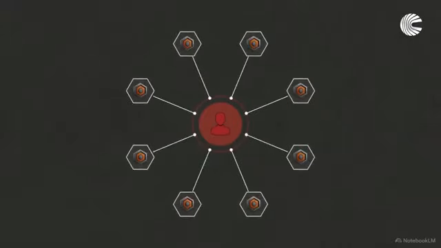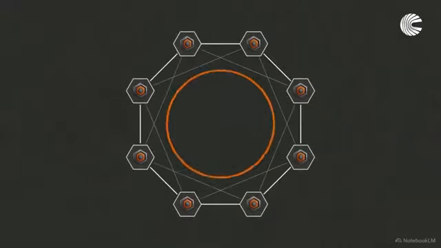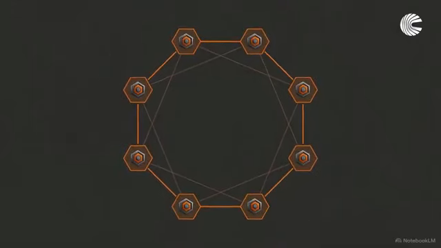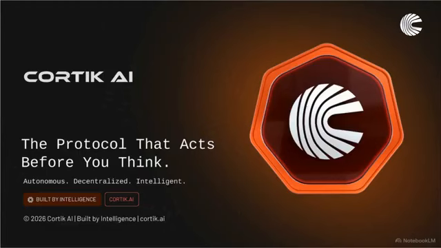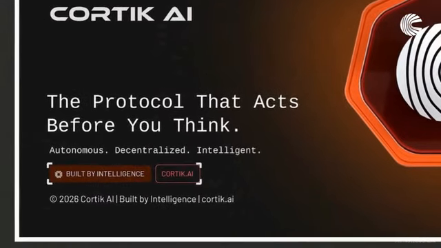Cortik AI represents the next stage of DeFi by surgically removing the primary source of failure, human control. To see the full scope of this architecture, review the complete white paper. Explore the system built by intelligence to run as intelligence.